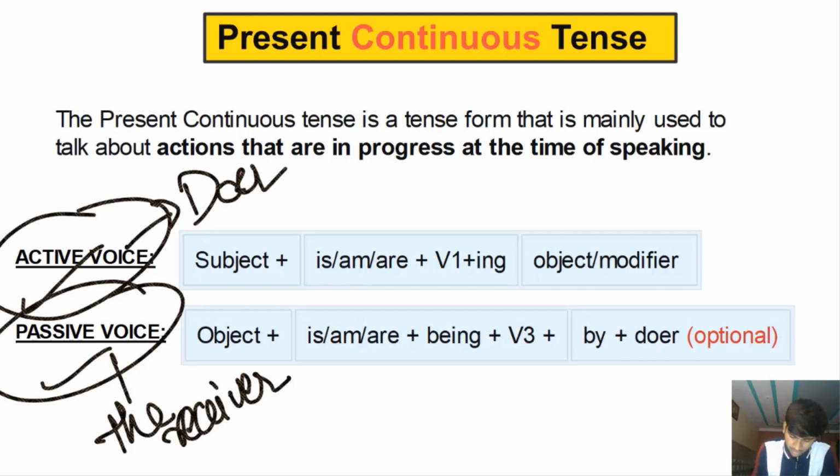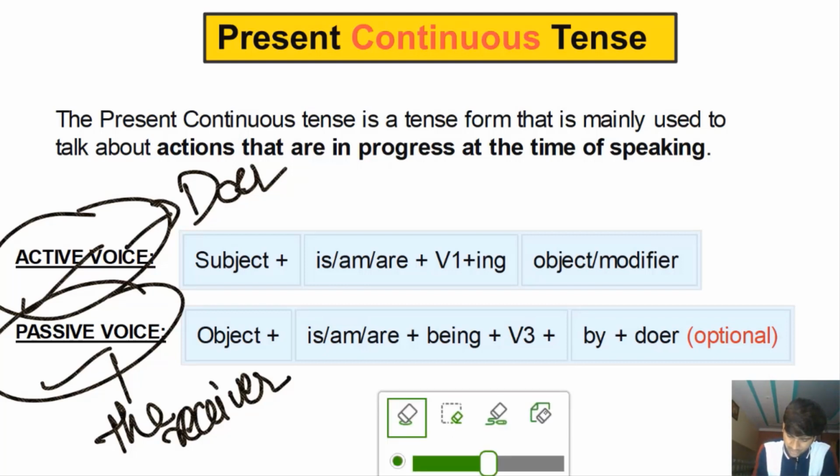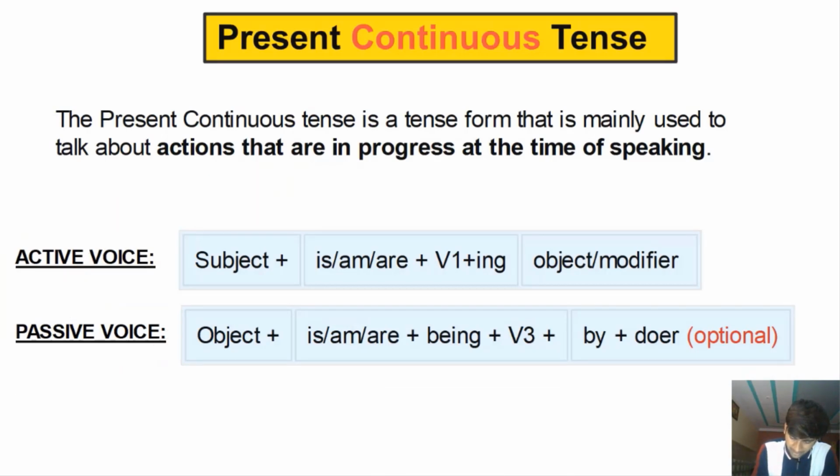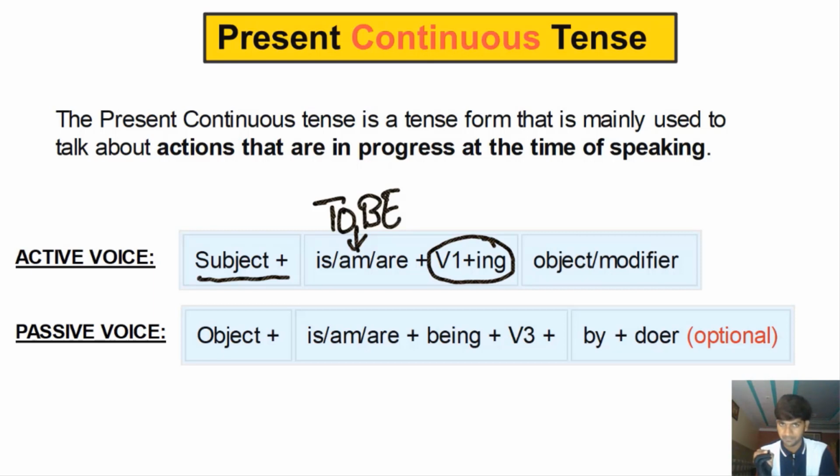All right. So let's look at the structures of both the active voice and the passive voice in present continuous tense. So active voice: first comes the subject, which is the doer of the action, followed by the to be form of a verb, which is is, am, are, followed by the progressive form of a verb, V1 plus ing, a verb ending with ing: sleeping, talking, dancing, teaching, something like that.